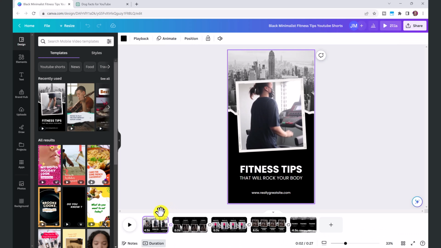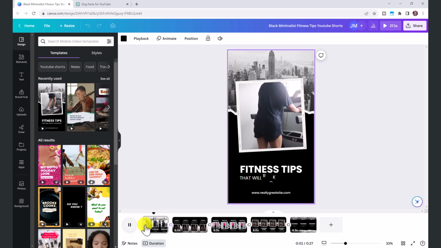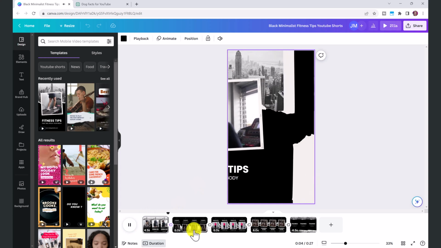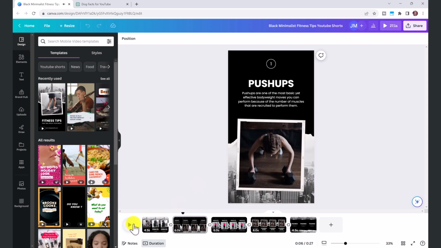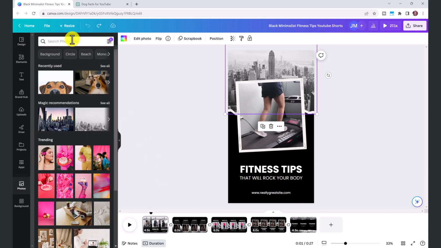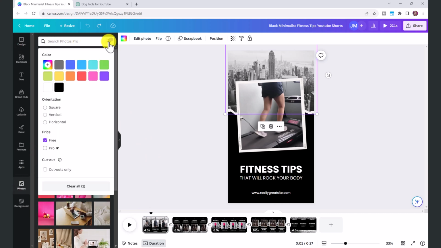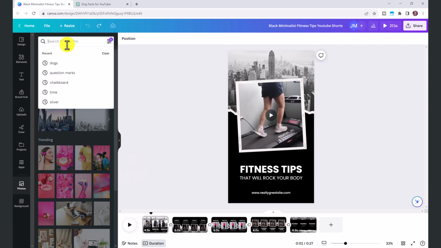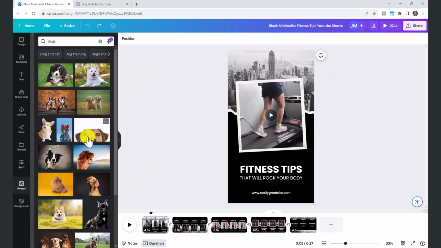So you can see this has opened up a video template with 4 different slides. And if we drag this little playhead here across or press play, you can see we've got a video, we've got some animated text, we have transitions. So we're just going to put in our own information, and it's so easy to do that all from this app. So the first thing we'll do is click on Photos, and you can search by photos. If you click here on this icon, you can search by free if you do not have the pro account, or you can search by pro. So let's type in dogs, and then you can choose any of these images.